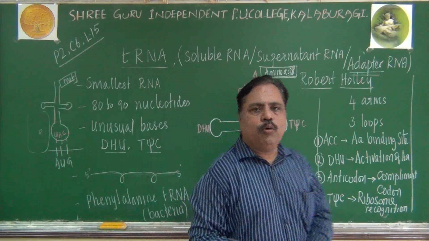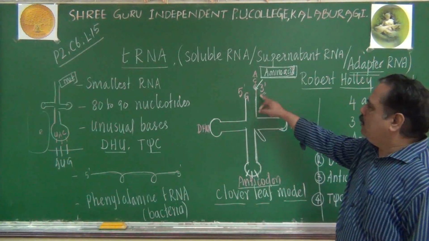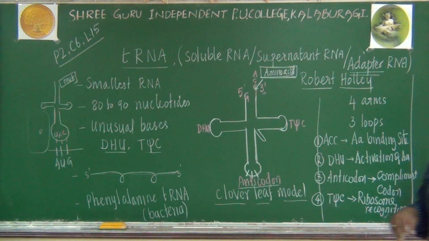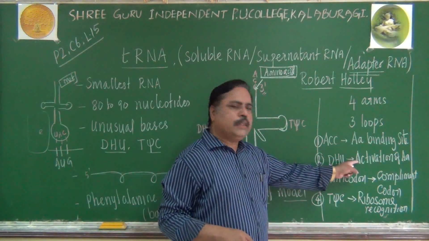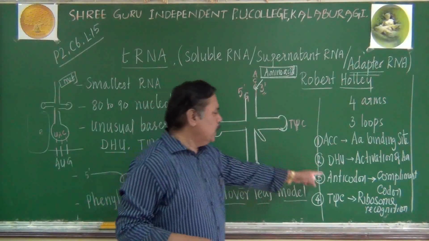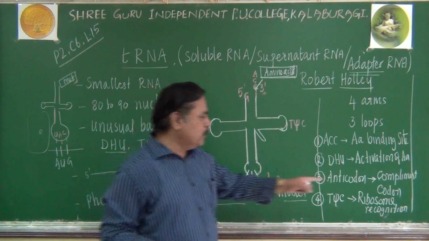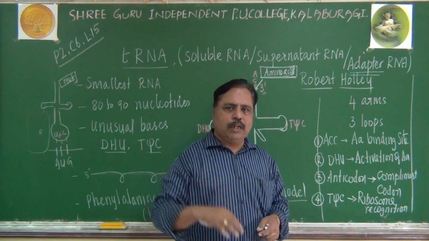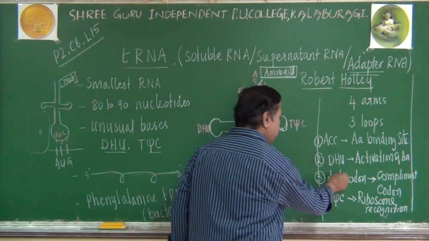So there are 4 arms present in the tRNA molecule. The 3' end binds with the amino acid, that is called the ACC end. The DHU arm is responsible for activating the amino acid. The anticodon loop is responsible for recognizing, or complementing, the codon, which is present in mRNA. To complement it, the anticodon will be helpful.